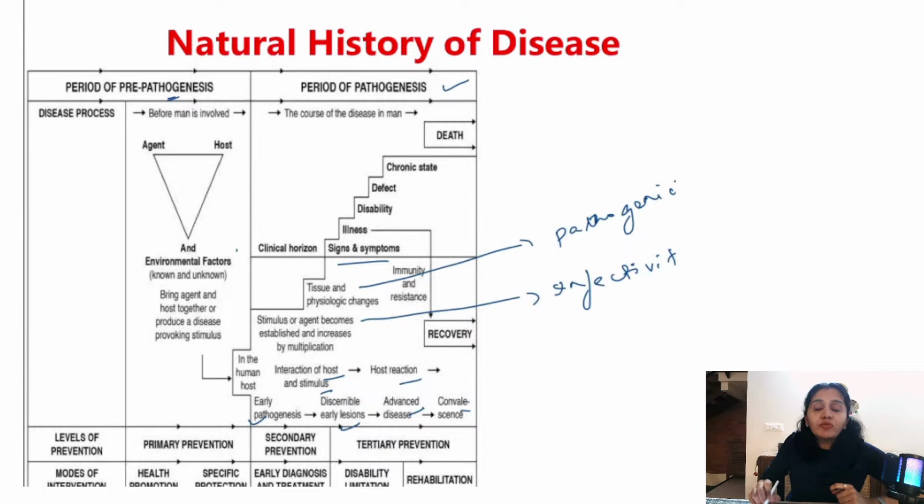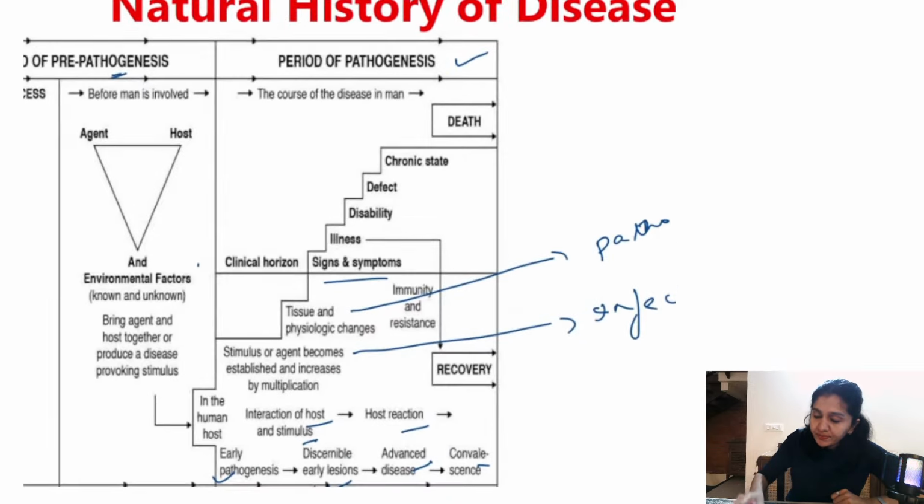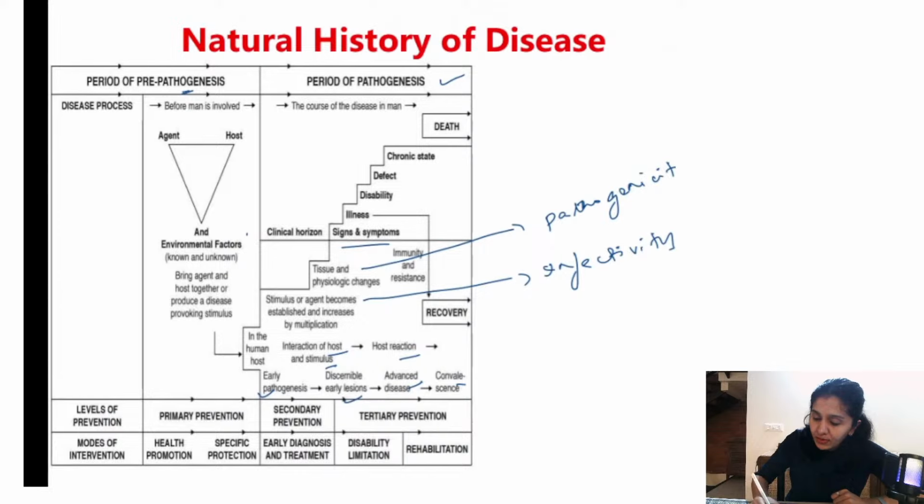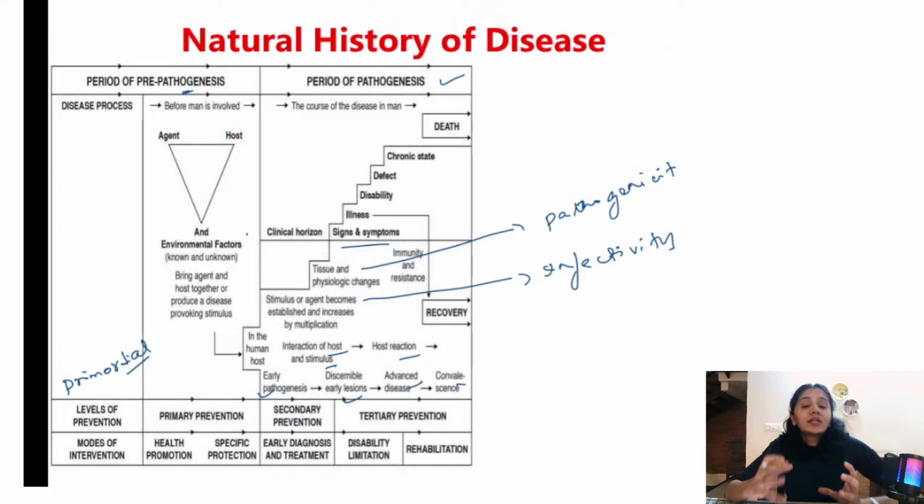I hope the period of pre-pathogenesis and period of pathogenesis is clear. And moving on to the levels of prevention, this is very, very important. All of you should know this. So there are basically 4 different levels of prevention: primordial prevention, primary, secondary, and tertiary, right? So what is primordial prevention? Primordial prevention is basically before the risk factors have developed.